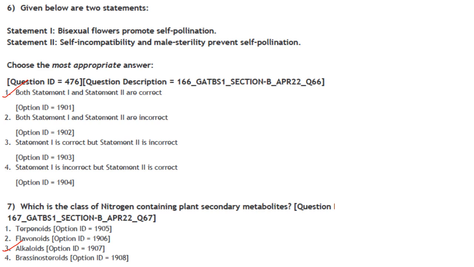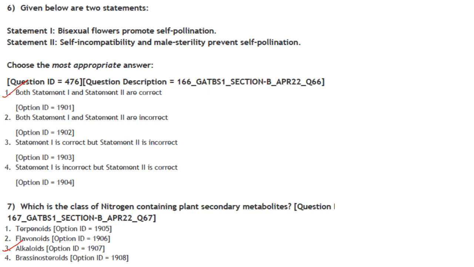Then next one. Given below are two statements. Choose the most appropriate answer. Bisexual flowers promote self-pollination. Statement 2. Self-incompatibility and male sterility prevent self-pollination. So flowers containing both the male reproductive parts and the female reproductive parts are called as bisexual flowers. Self-incompatibility is a genetic mechanism that will suppress pollen tube development or pollen tube growth. So both statements 1 and 2 are correct. Answer is option 1.